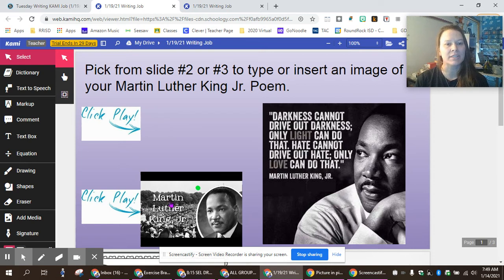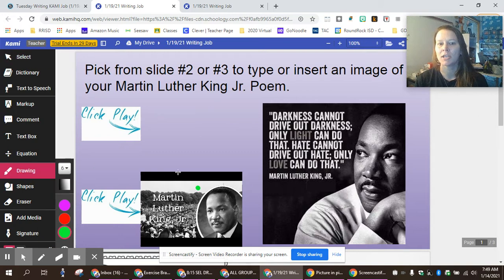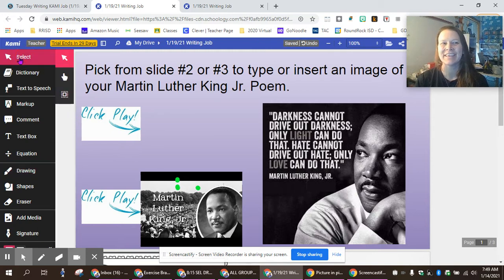Okay. But when you're clicking on the video, it's going to be important that you're using the right tool in Kami. Okay. If I'm like over here trying to draw and I click on it, it's gonna draw on the video, y'all. So you can't use any other tool. You need to use this very top one, select, okay? And of course you can do different ones if you want to use the hand instead, but I always just use the top one, okay?